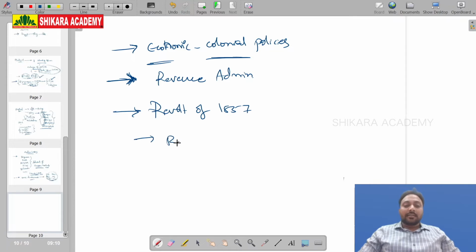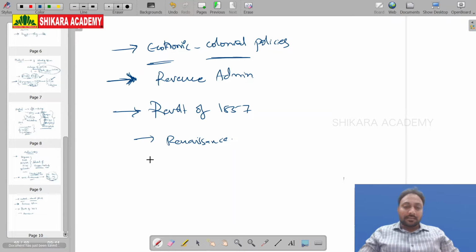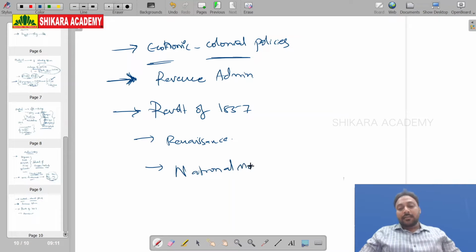Then Renaissance, rebirth. Renaissance means rebirth of rationalism. The socio-religious reform movements again. Totally in Indian history, there are three times in which socio-religious reform movements were witnessed in India. For the first time in the 6th century BC, Buddhism and Jainism. That is a reform movement. They tried to reform the society against the Vedic religion. Second time, in medieval India, the Bhakti and Sufi movement. Third time, in modern India in the 19th and 20th century, Renaissance. Socio-religious reform movements. Then lastly, the most important one, the national movement.